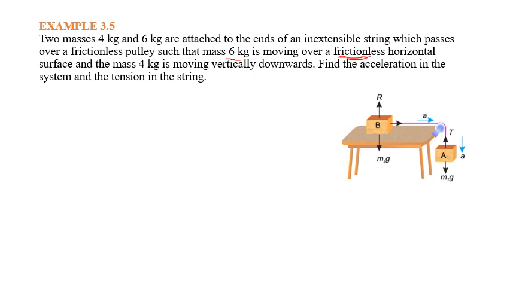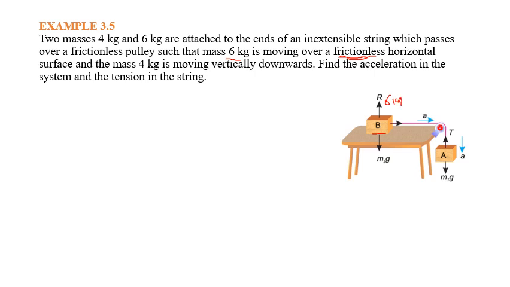Frictionless, again there is this term. In all these conditions we are eliminating the friction. We are assuming that there is no friction between this surface and the block, and similarly no friction in the pulley.